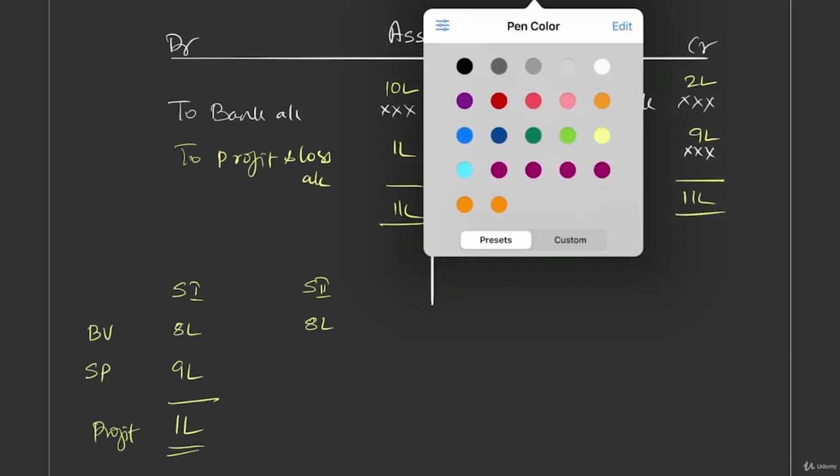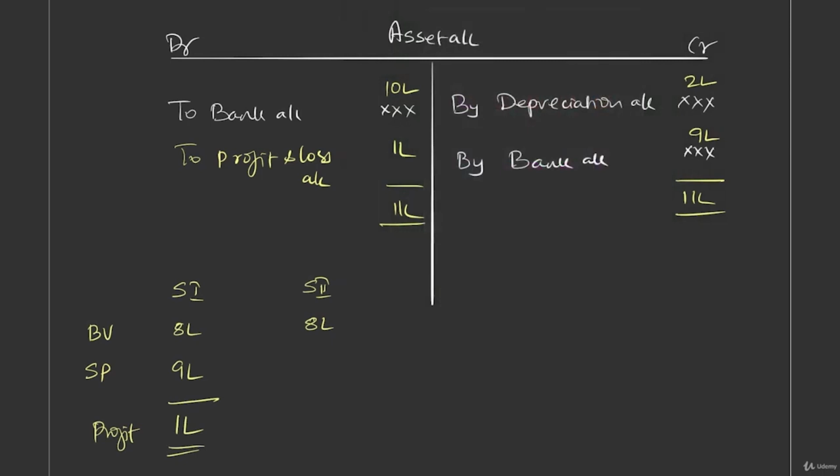We'll also have another option. That is scenario 2, book value is 8 lakh and it is sold for 6 lakhs. Sale proceeds is 6 lakhs. It means there is a loss. Because 8 lakh worth asset sold for 6 lakhs, there is a loss of 2 lakhs. So what will happen? Here you will have only 6 lakhs. 2 plus 6 is 8. Whereas already here you have 10. Okay, to avoid confusion, let me clear the previous items.